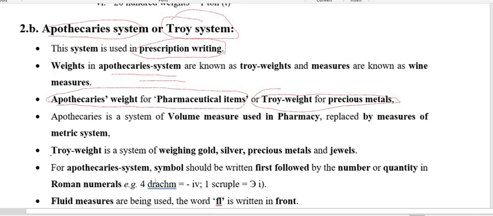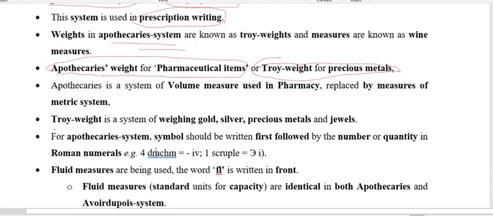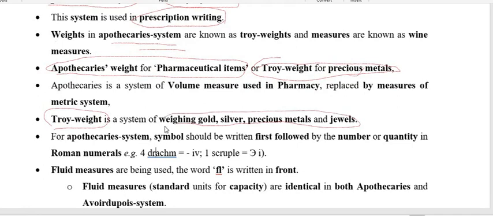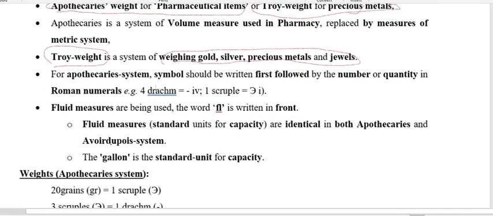Now we have mentioned troy weight is for precious metals, the gold, the silver, then the jewels. For that we are using it. So how are we writing this apothecary system?